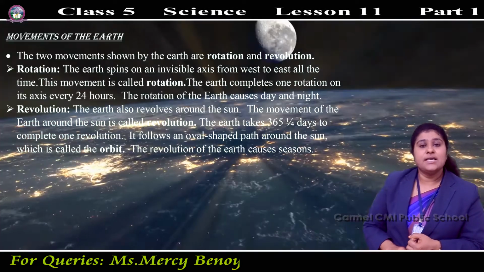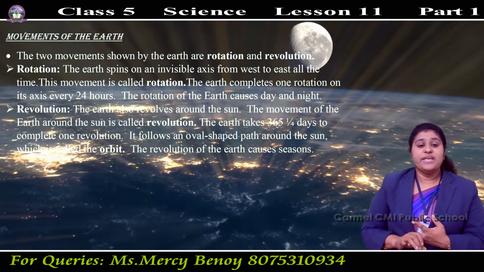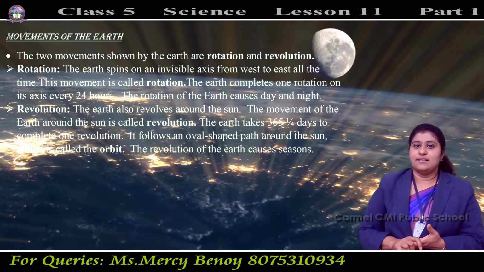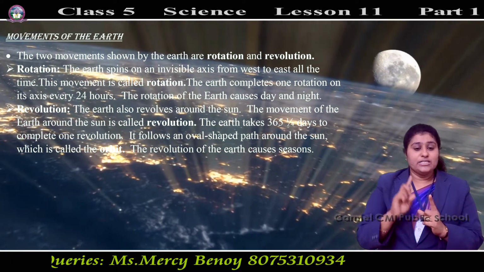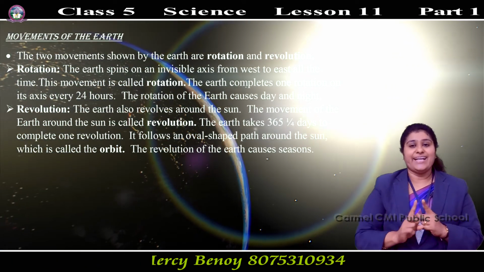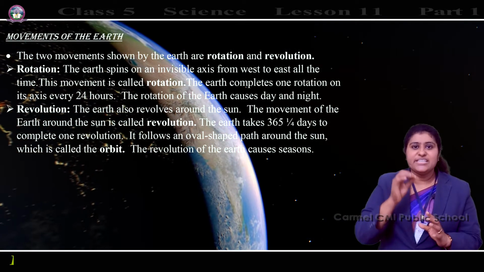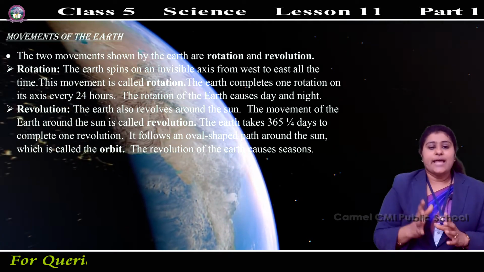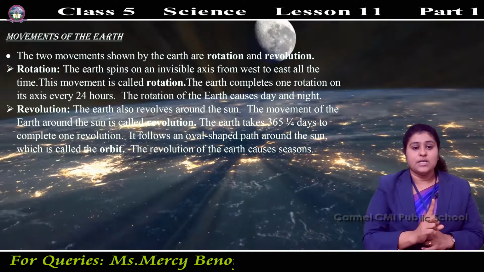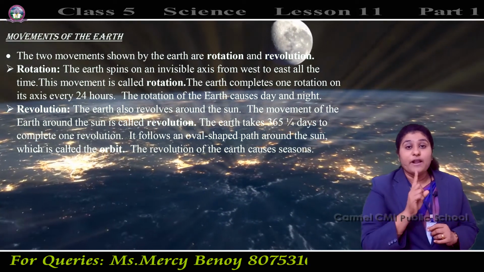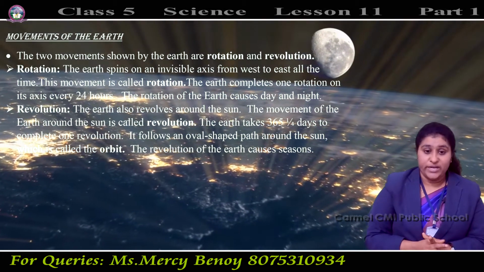The earth spins on an invisible axis, an imaginary line, from west to east all the time. This movement is called rotation.